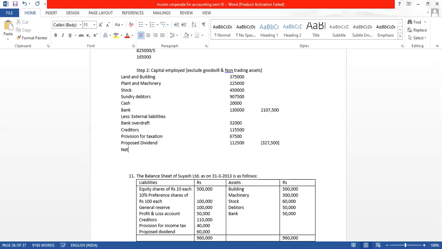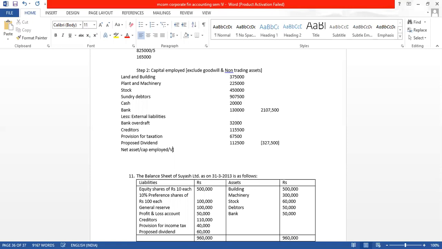So we get the value of business, or capital employed, or net asset. We can call it net asset, capital employed, or value of business. We already found the value of business by the net asset method, which has been asked in the question also. Actually, this will not be the value of business, because value of business also includes goodwill.